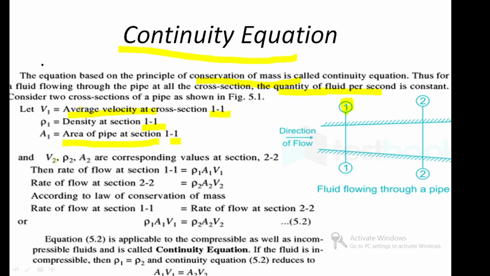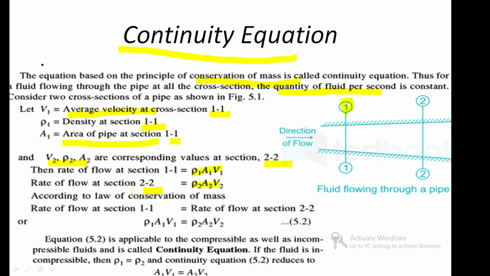V2, rho 2 and A2 are the corresponding values at section 2-2. Then the rate of flow at section 1-1 is rho 1 A1 V1, and the rate of flow at section 2-2 is rho 2 A2 V2.